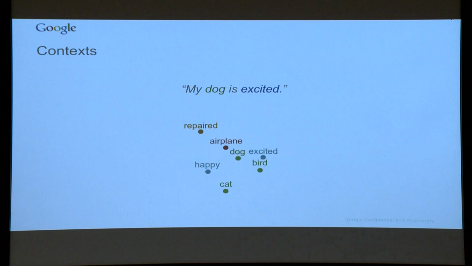Now you might notice there's something happening here, which is everything is kind of bundling up together. And if we kept doing this forever, then there would be just one big ball of words. So we got to make another assumption. And I'm going to say that random words are not similar. It's a very low chance that something random, like, I don't know, repaired dog, would appear together. You wouldn't find this. So what we can do is pick some random words and move them away from each other this time.